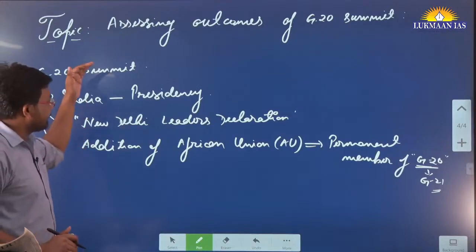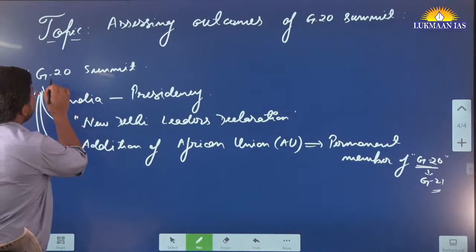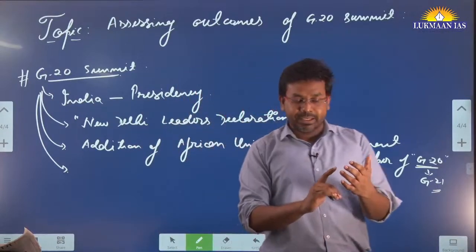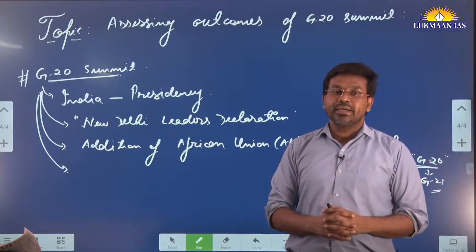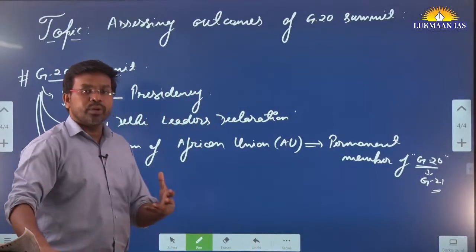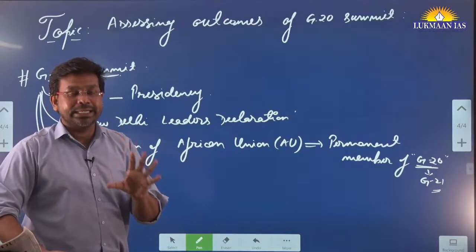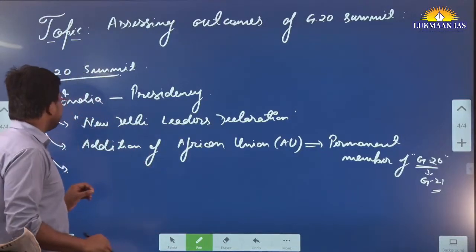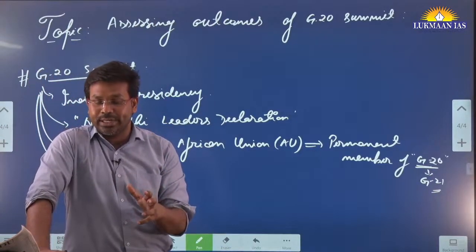So the author says these have been the outcome of India's G20 presidency in New Delhi, and we have adopted many targets. There are targets related to environmental action, targets related to improving the economic activity in the G20 countries, and also we want to improve the multilateral or multinational development banks, okay.